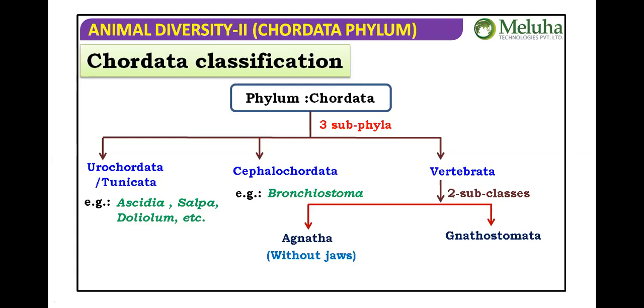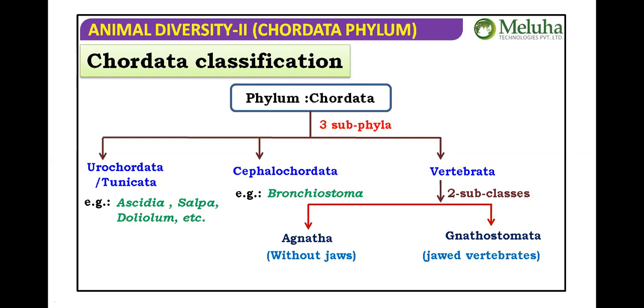A means absent, and gnathos means jaws. So Agnatha means without jaws. Gnathostomata are the jawed vertebrates.